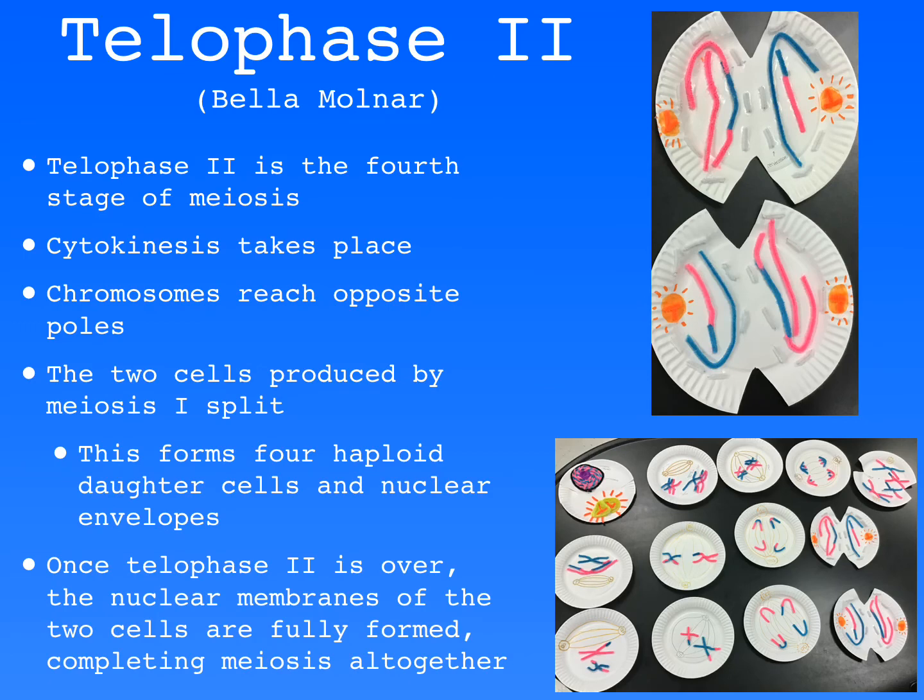Telophase 2. Telophase 2 is the fourth stage of meiosis 2. Cytokinesis takes place. Chromosomes reach opposite poles. The two cells produced by meiosis 1 split. This forms four haploid daughter cells and nuclear envelopes. Once telophase 2 is over, the nuclear membranes of the two cells are fully formed, completing meiosis altogether.